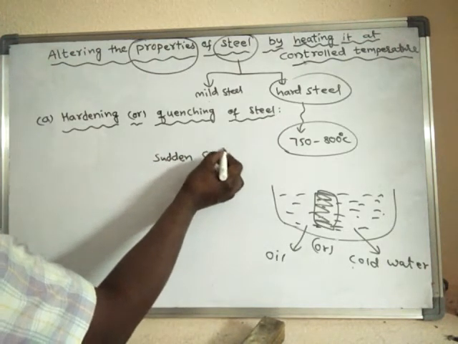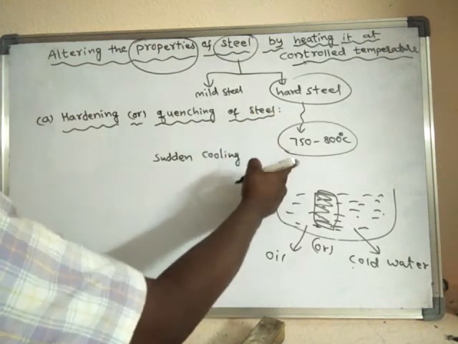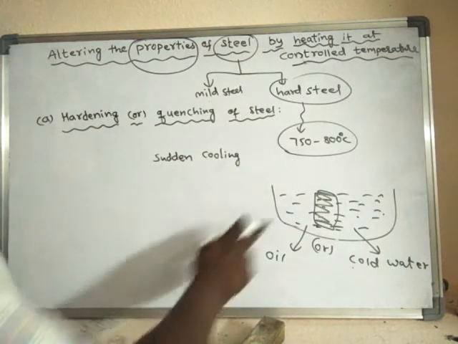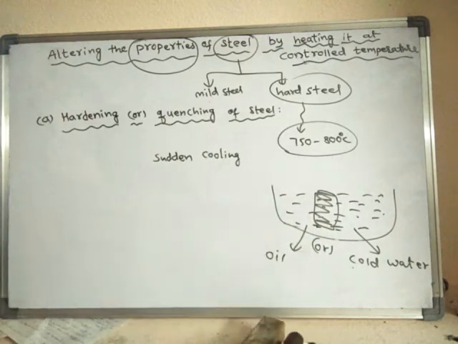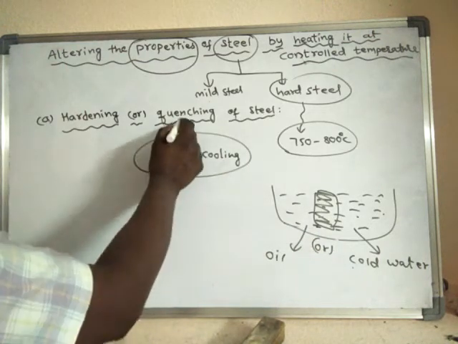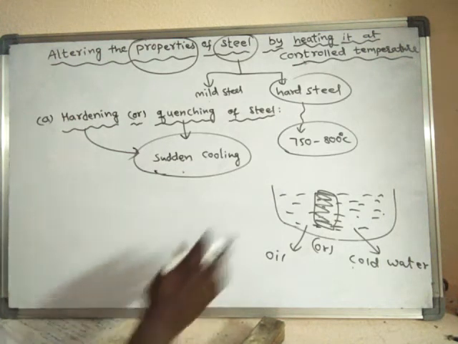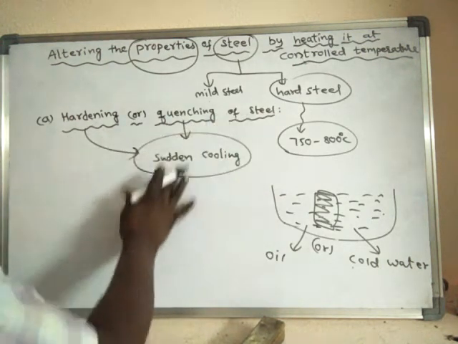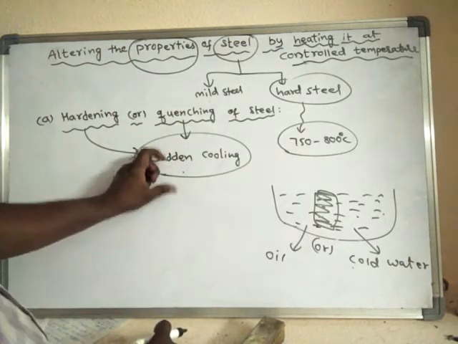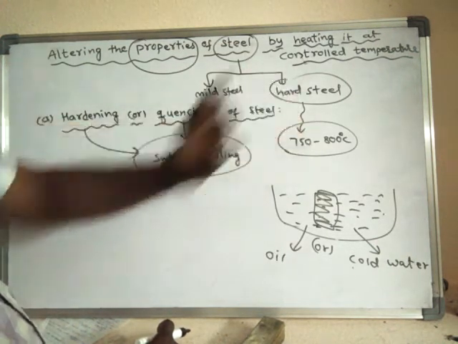This process of sudden cooling is said to be quenching, or simply hardening of steel. Quenching or hardening is nothing but a process of sudden cooling of very hot hard steel.